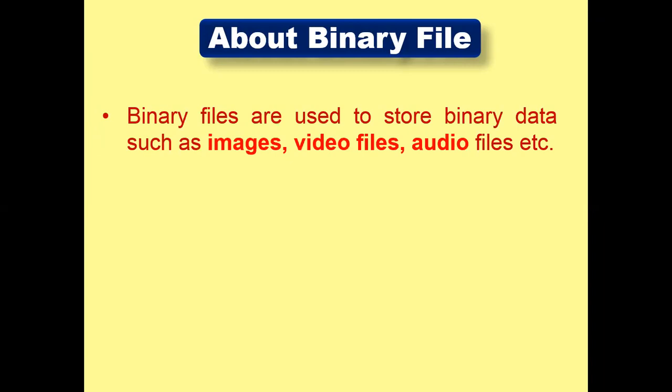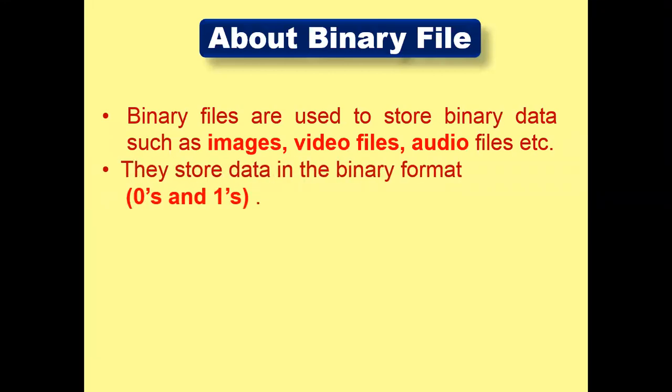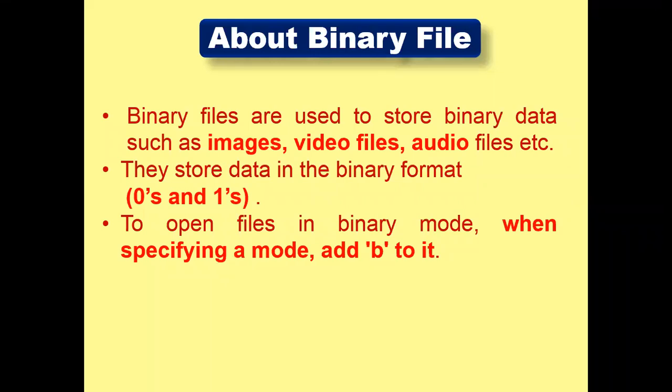So next thing, that is about a binary file. A few more points are there which we are supposed to discuss. Binary files are used to store binary data such as image files, video files, audio files, etc. They store data in the binary format, that is zeros and ones, which we have discussed already. To open files in binary mode, we can specify a mode and add B to it. For example, in case of a text file, for reading, we use R. In such a case, if we use the reading mode in a binary file, then instead of only using R, what we use is RB.